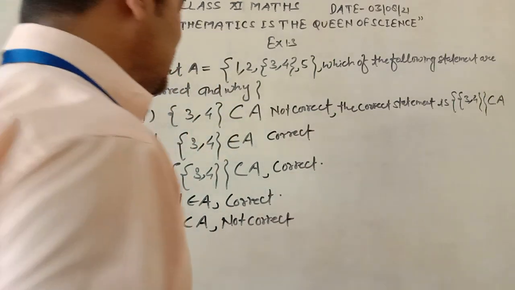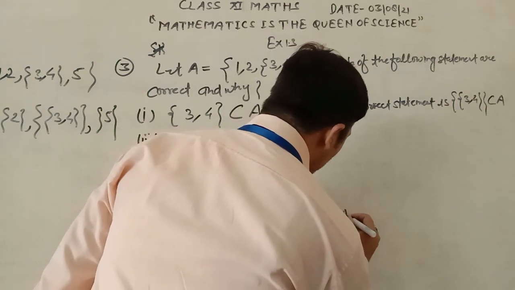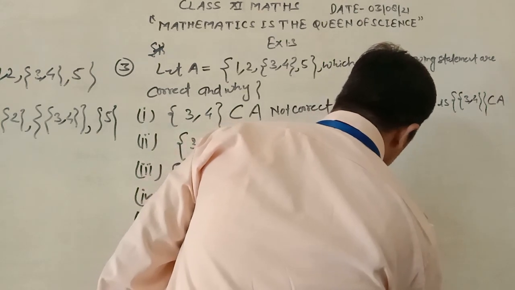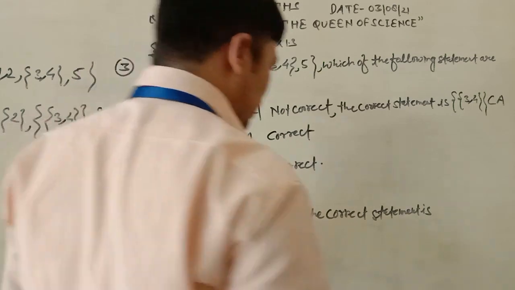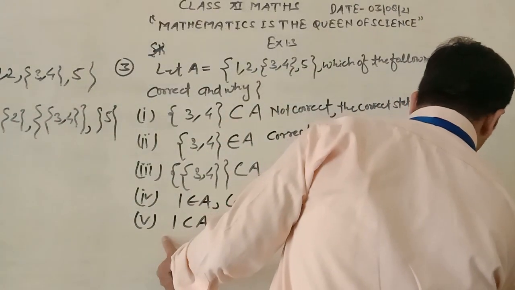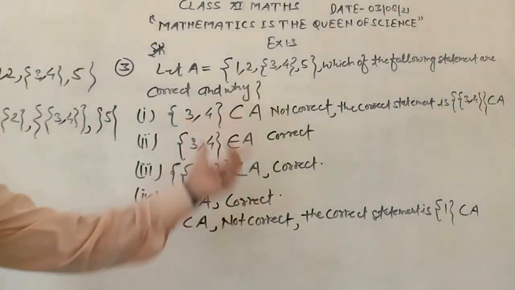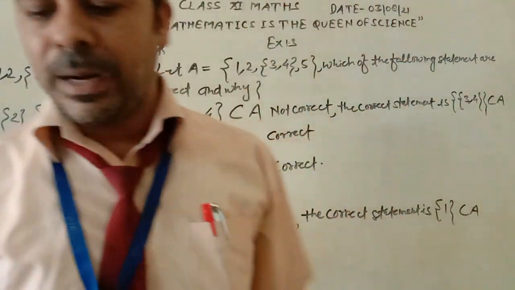The correct statement is, if it is written like that, then it is a subset of A. Otherwise, it is not a subset of A. Now we move on to the next part.